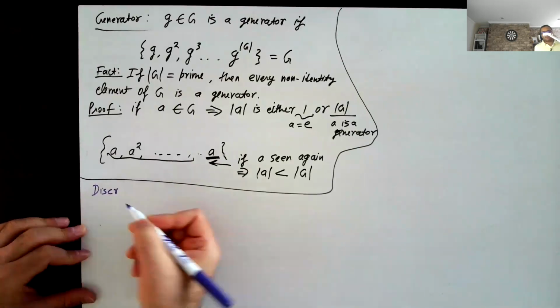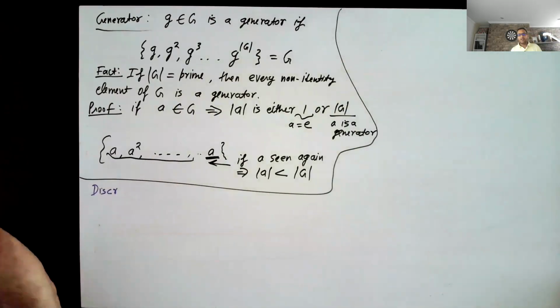So now let me describe to you 3 different problems, and that's really the takeaway of this lecture. These are problems which are considered to be hard to solve in probabilistic polynomial time, and we will try to build crypto systems like public key encryption and so on from these problems.